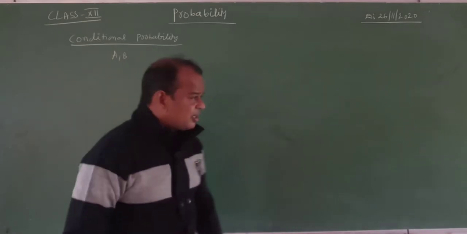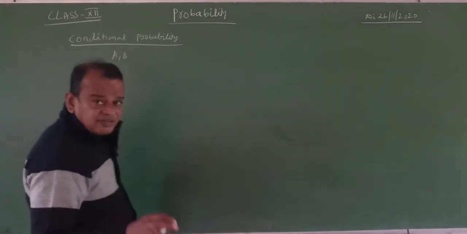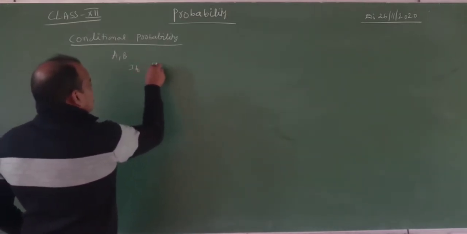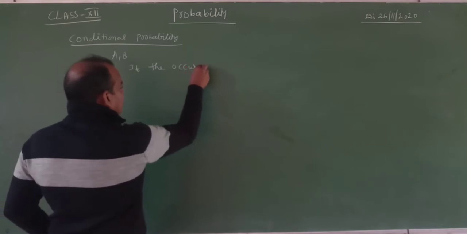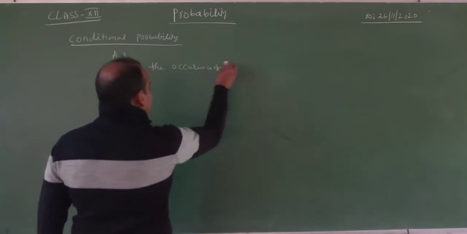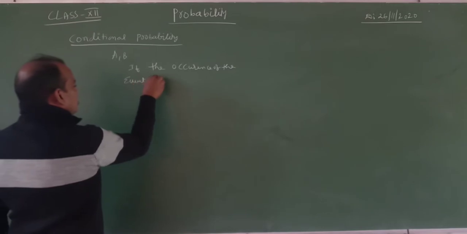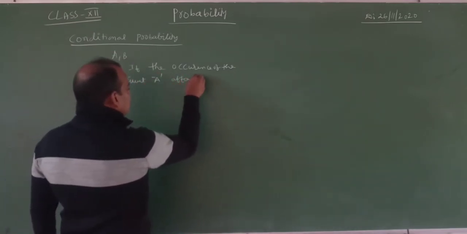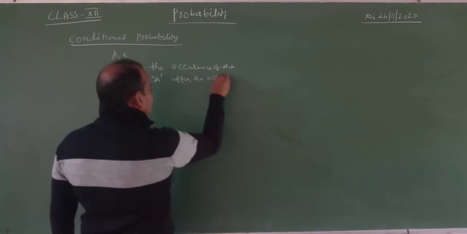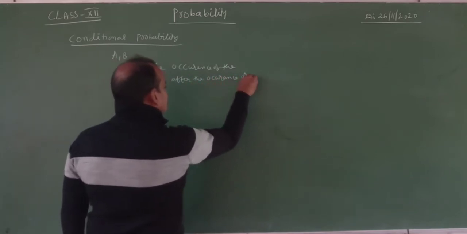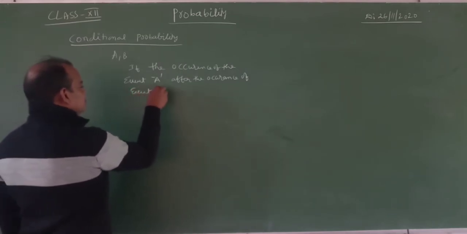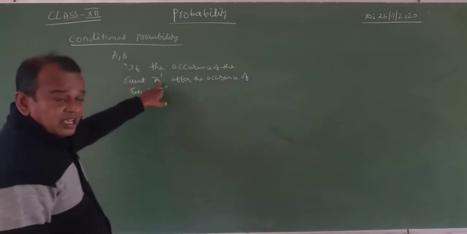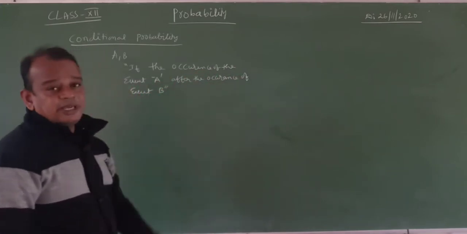If A comma B are two events in a sample space, the occurrence of the event A after the occurrence of the event B.